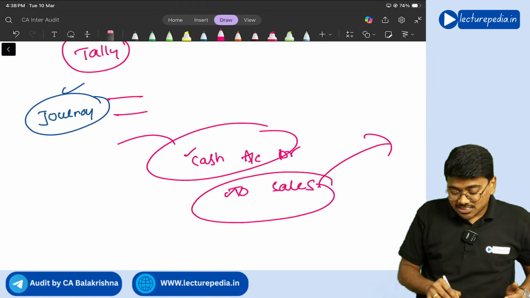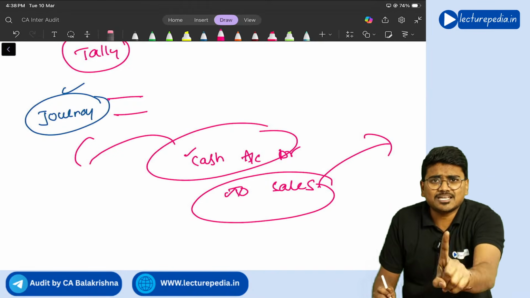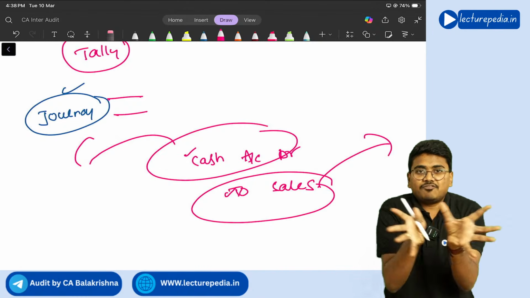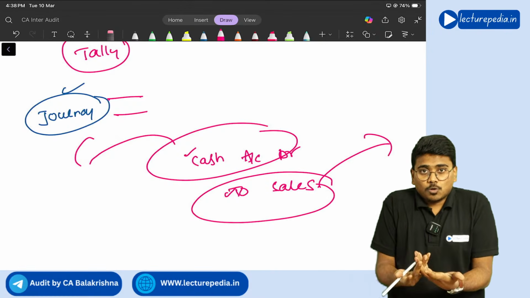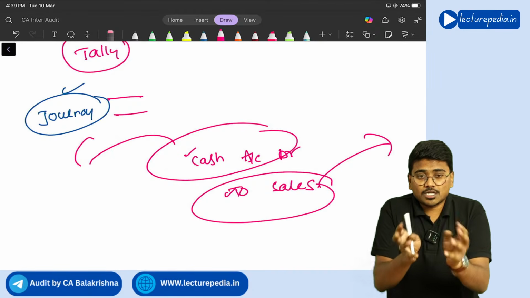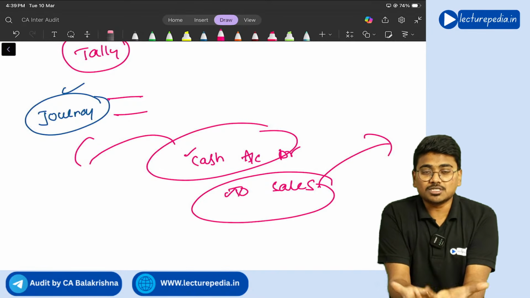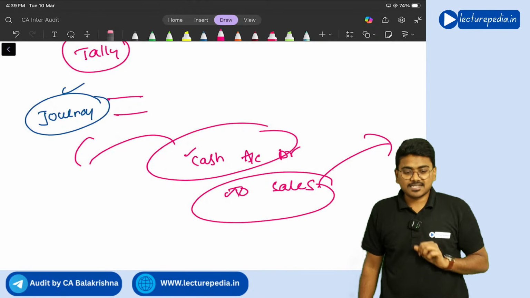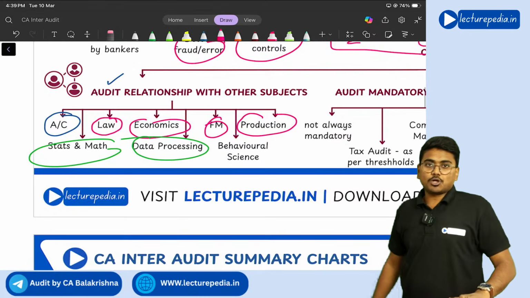This cash balance also gets updated in the balance sheet. So you have just passed a single entry, and the software itself processes that entry in different directions. In order to understand how the system is processing the entry that I have given as an input, an auditor should have knowledge about data processing. Understanding? Yes. So audit is also related to data processing.